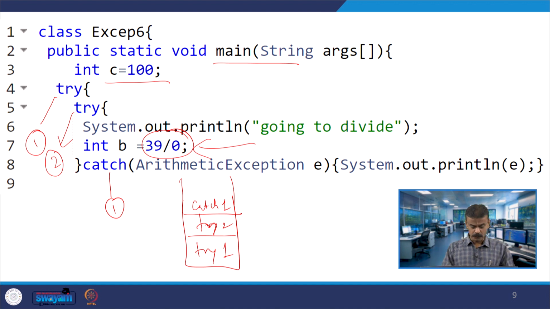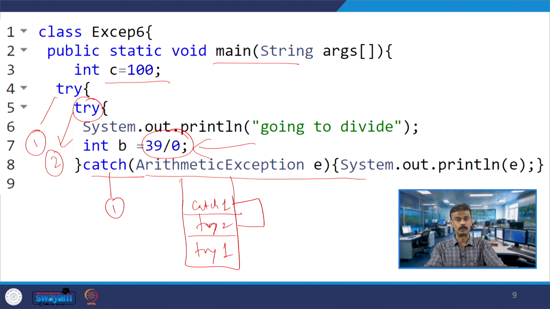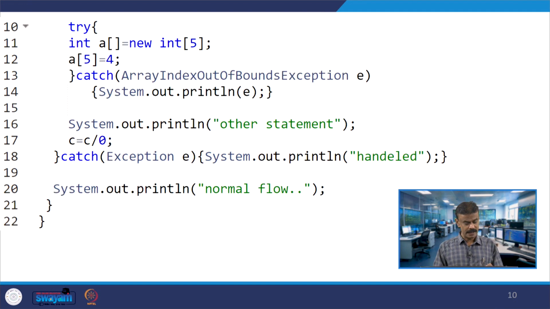So, that means try 2 and catch 1 will be executed for this try. Fortunately we do not have any other exception. Suppose there is some more coming and there is no match; in that case the runtime error will occur automatically. But here, we have an arithmetic exception E, and we are printing it with system.out.println, so the program continues. We have one more try.